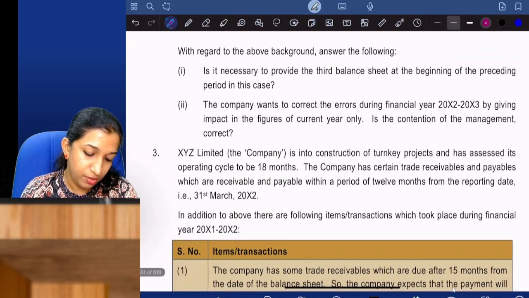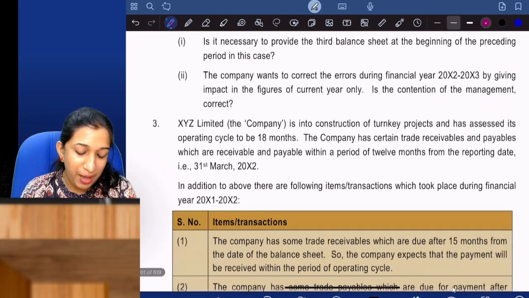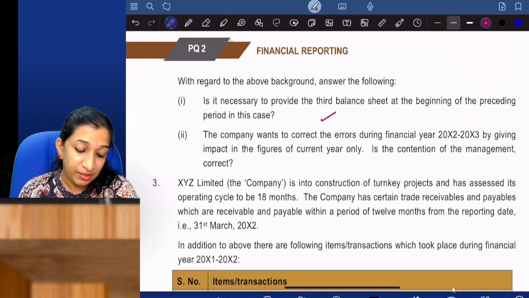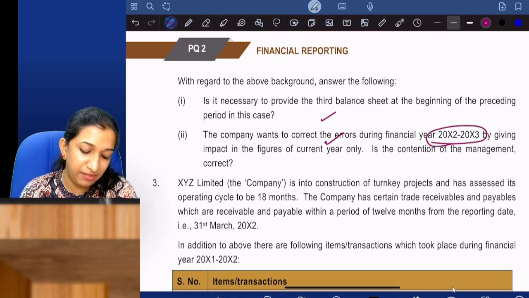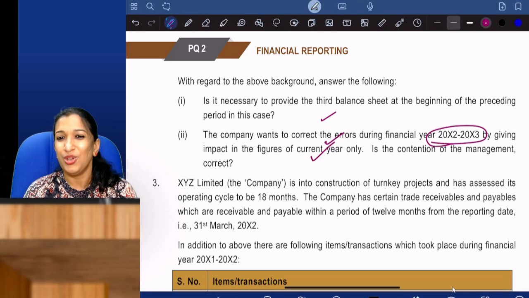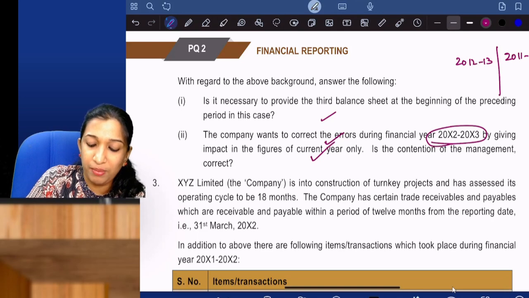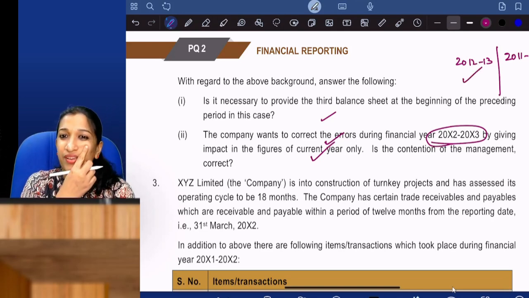So with regard to the above background, is it necessary to provide? Yeah, that is what we said. The company wants to correct the error during the year 12-13 by giving impact in the figures of the current year only. So they decided that in 11-12 there was a mistake, and in 12-13 they decided to correct it, but only the current year is given the effect.